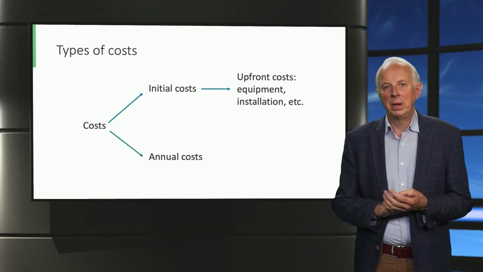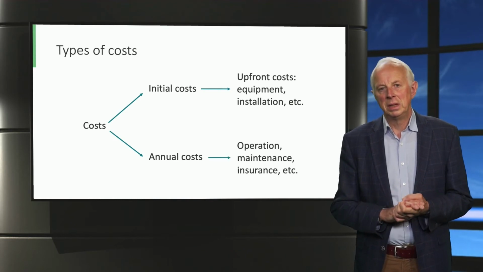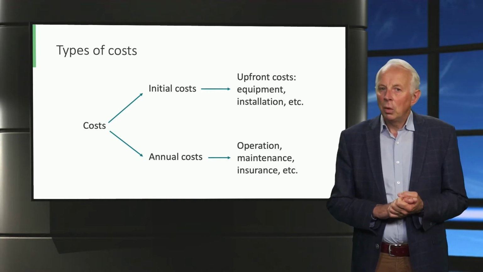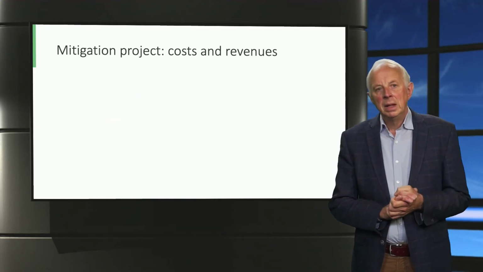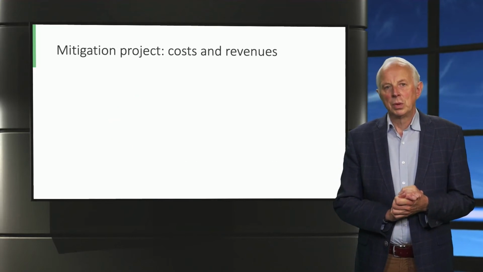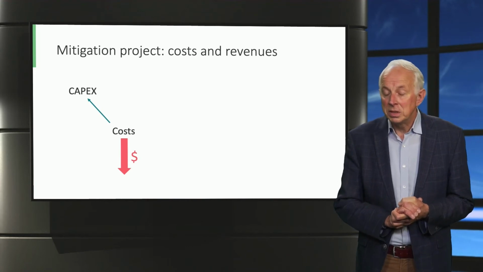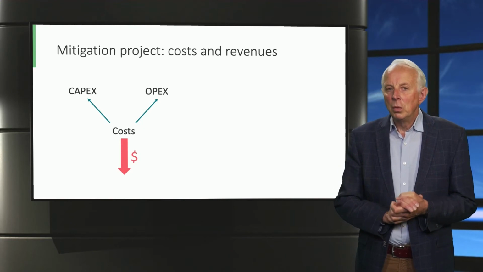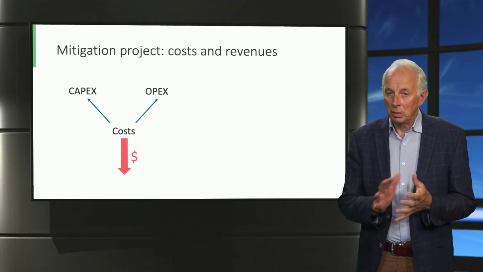Next to that, there are annual costs. These costs include, for example, operation and maintenance costs. Also, insurance can play a role. But often there are not only costs but also benefits. Initial upfront costs are also referred to as capital expenditures or CAPEX, whereas annual costs are also referred to as operational expenditures or OPEX. But when we are looking at energy projects, we also often have benefits or revenues.